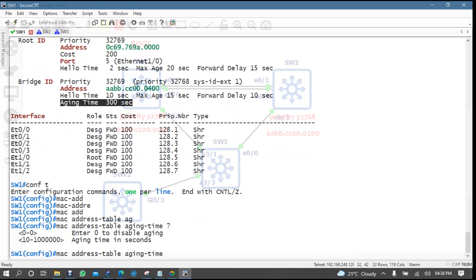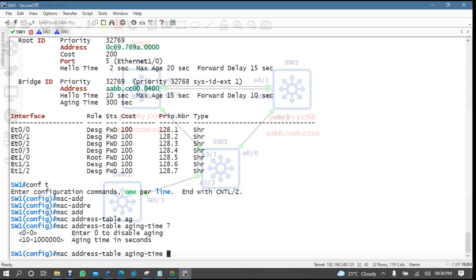Now enter 0 to disable aging. Zero means permanent. Permanent means the entries stay in your switch until it restarts or something happens. It's like your phone call logs: they will be there, but the older logs get deleted and new logs come, right? But you remember, we have seen one thing in the switches, the MAC address table storing capacity, it was 8,000.